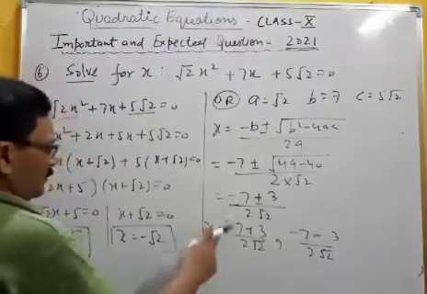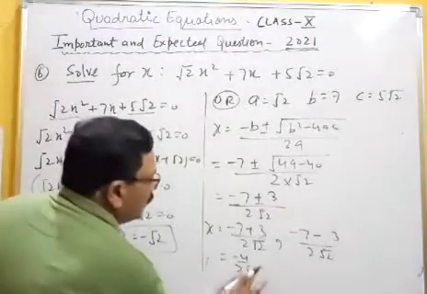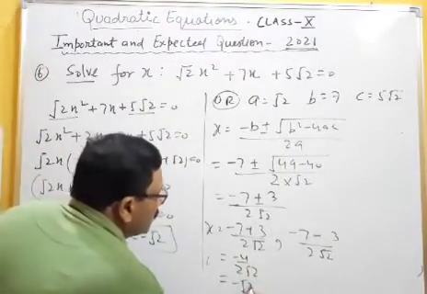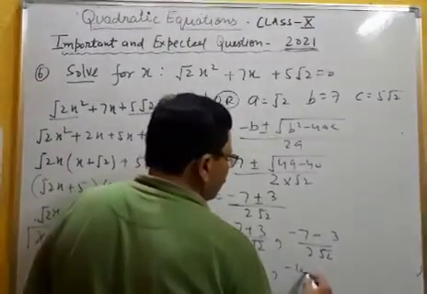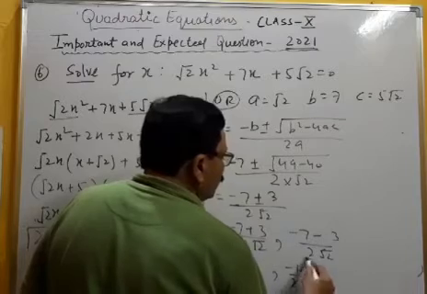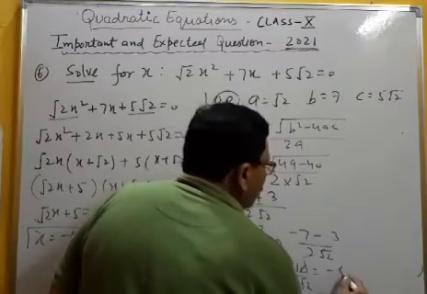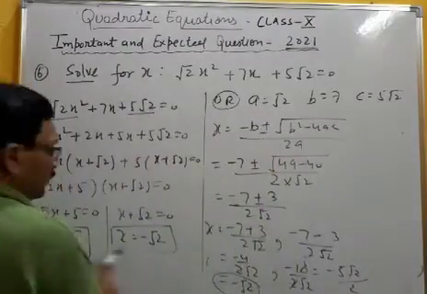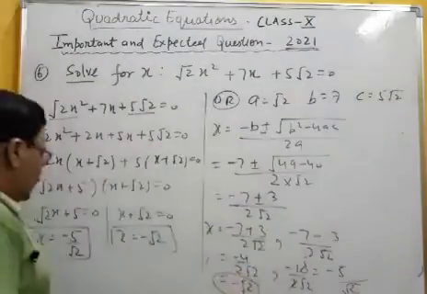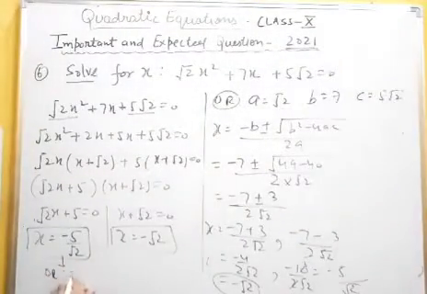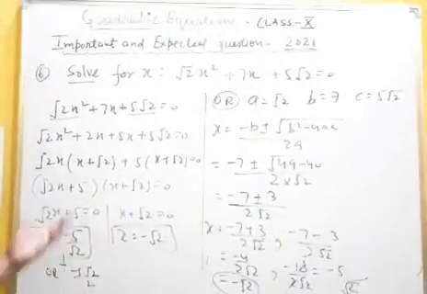Minus 7 plus 3, minus 4, you will get minus 4 upon 2 root 2. When you solve it, you will get minus root 2. Here minus 10 upon 2 root 2, which is minus root 5, or 5 root 2 upon 2. You can check. As it is you can write, no problem. This is also a correct answer. Here you can also write minus 5 root 2 upon 2. Both are the same, so no problem. Any method, same answer.